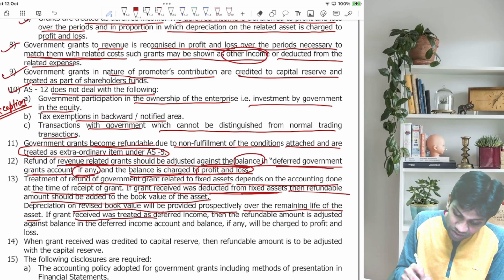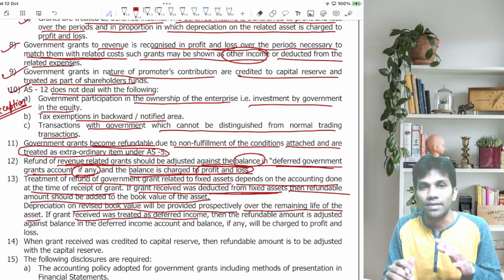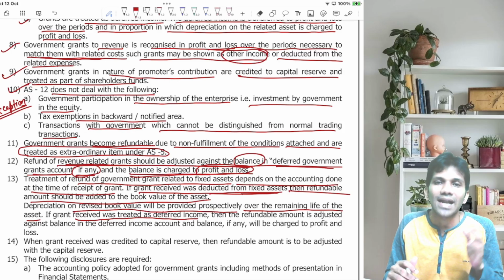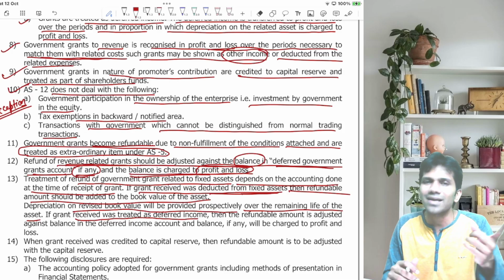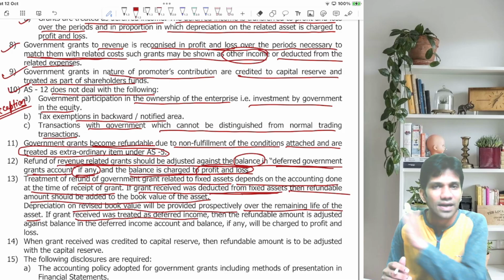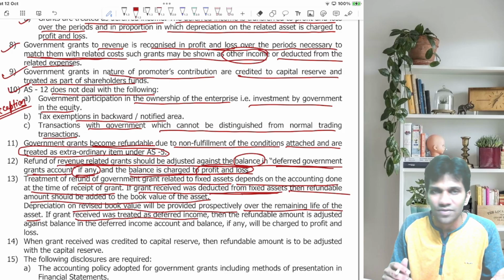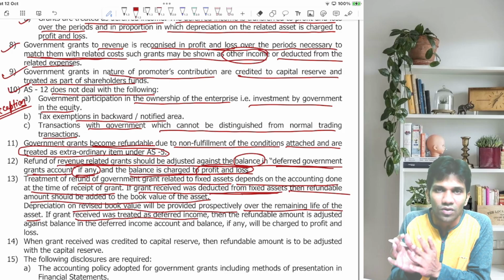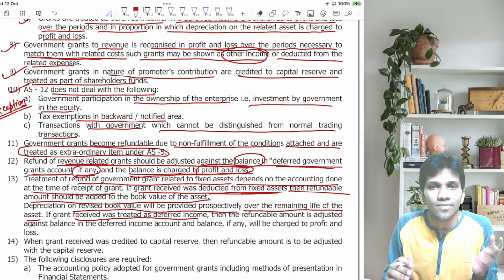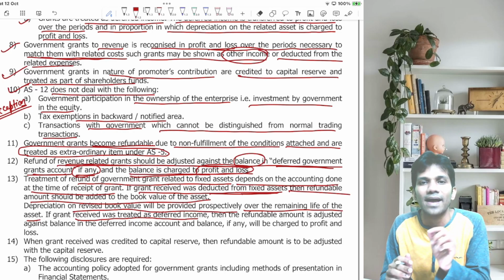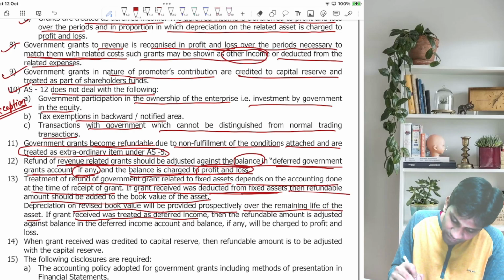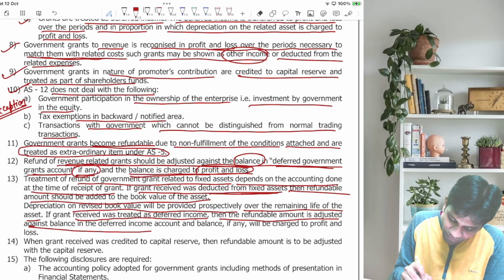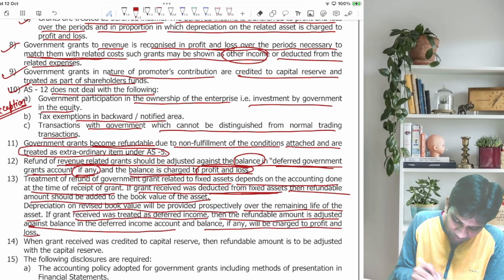Now, if the grant receipt was treated as deferred income, again the same treatment. Suppose I have received a monetary grant, cash for acquiring a fixed asset, and I have followed the income approach. What would be the entry? Bank account debit to deferred government grant. Suppose the grant becomes refundable, what will I do? Whatever balance is left in the deferred government grant account, I will debit the same. Any excess loss, I will debit to P&L and credit the bank account with the outflow of cash. So if the grant receipt was treated as deferred income, the refundable amount is adjusted against the balance in the deferred income account, and the balance, if any, is charged to profit and loss.